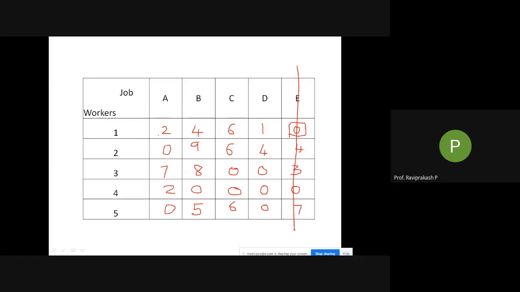So next, coming to the next one, there is only 1 0. I'll mark this. I'll cross off this particular column. Next, third one, there are 2 zeros, leave it. Fourth one, there are 2 zeros, leave it. Fifth one, there is only 1 0. This 0 is already cancelled off. So I'll mark this. I'll cancel off this particular column.